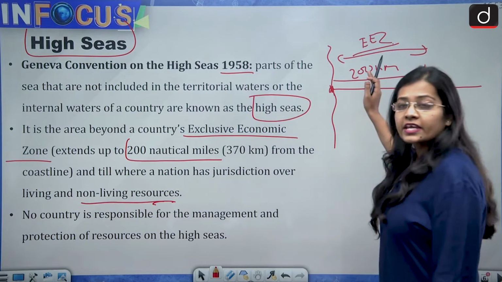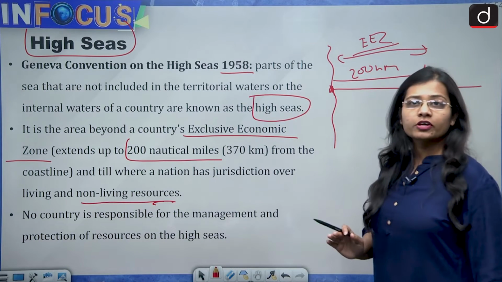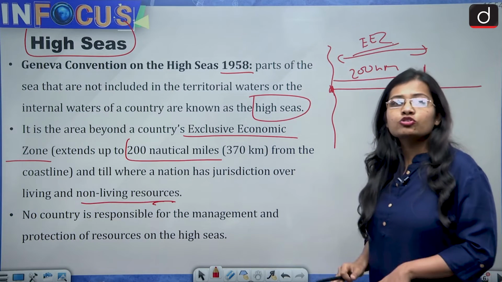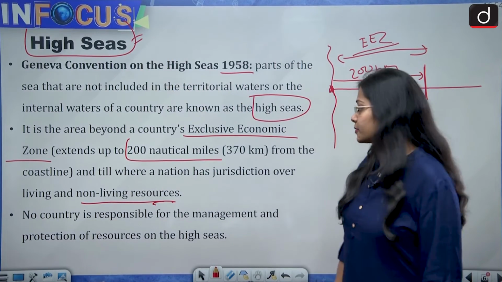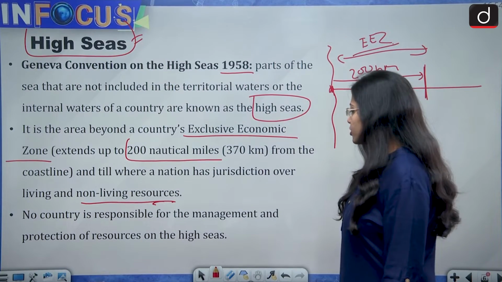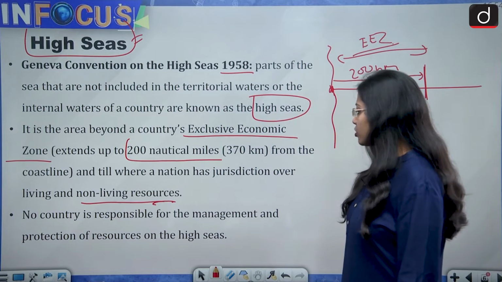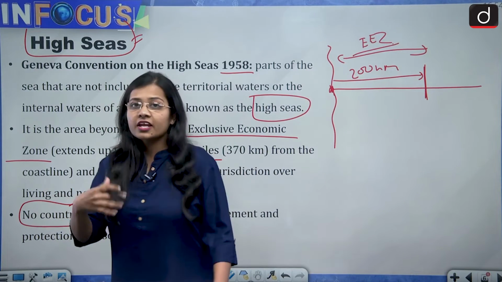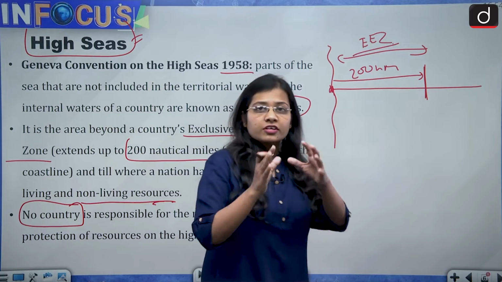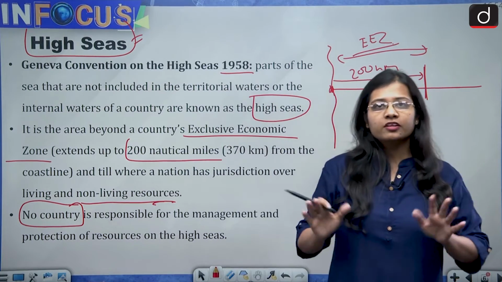So the area after the exclusive economic zone, where national jurisdiction will not apply, is what comprises the high seas. No country is responsible for the management and protection of resources in the high seas. So if anyone asks whether there is any authority or any country which has jurisdiction in the high seas, no, there is no country.